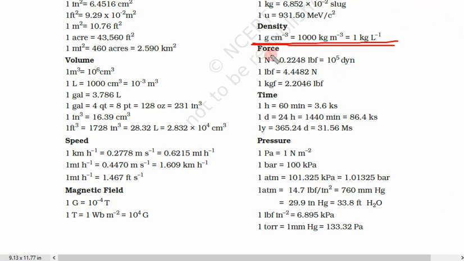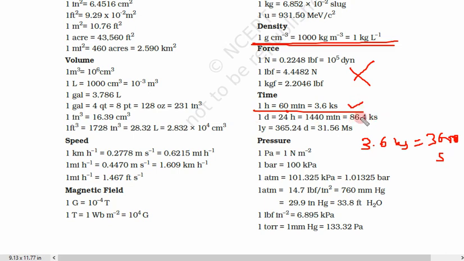Now next, force, 1 Newton to pound foot. No, you don't need anything of them. So just cross them. Time, 1 hour is equal to 60 minutes or 3.6 kilosecond. So what is the meaning of kilosecond? So that means 3600 second. So this you know, in 1 hour there are 3600 seconds. So this is very important.